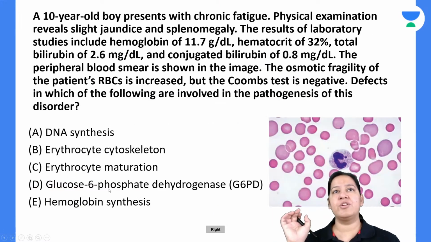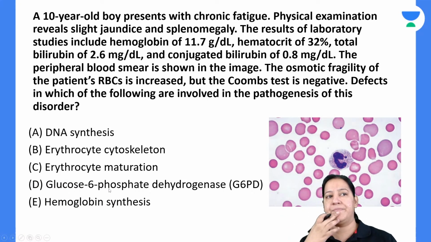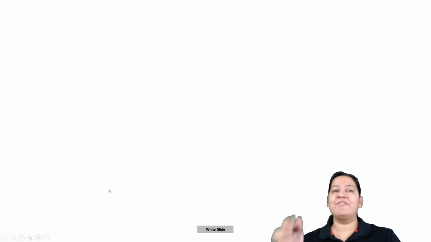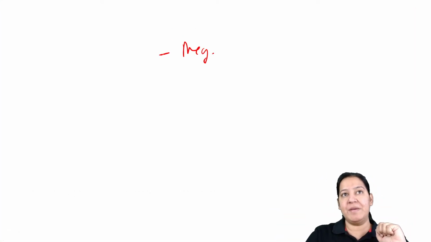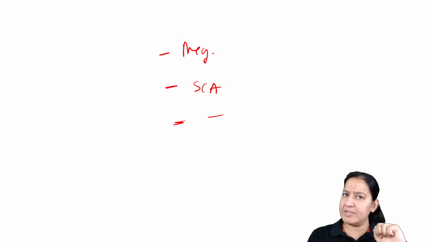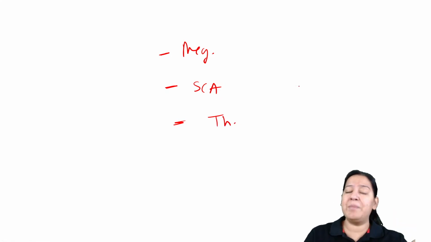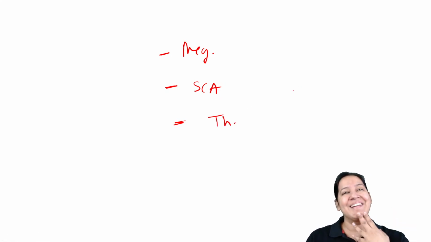Do you have any doubt till now? Till now, we have done many questions. We have done questions on megaloblastic anemia, image-based questions. We have done questions on sickle cell anemia. One more anemia we have done now: a few questions on thalassemia. Still many anemias are remaining. It is not complete.